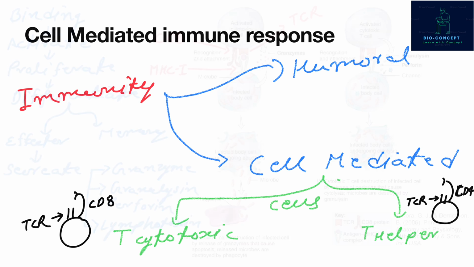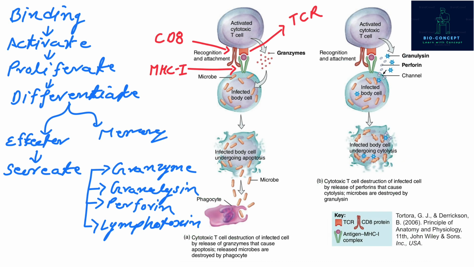The T cytotoxic cells, which have T cell receptor and CD8 marker on their cell surface, bind with infected cells or cancerous cells and destroy them in two ways. Cytotoxic T cells kill infected target body cells much like natural killer cells do. T cytotoxic cell binds to antigen peptide with MHC class I molecule presented by infected cells, then undergoes proliferation and differentiation into effector cells and memory cells.